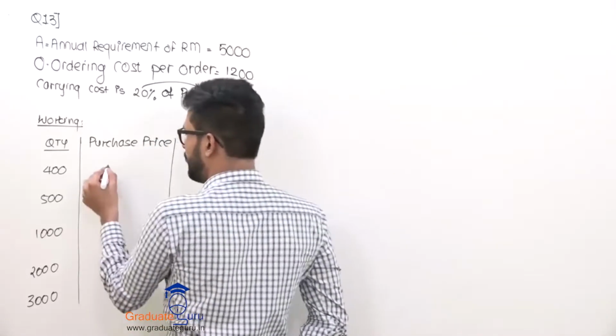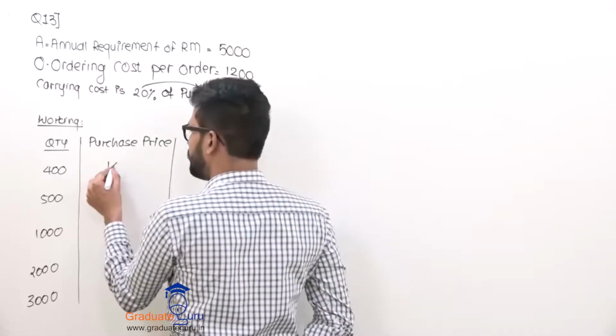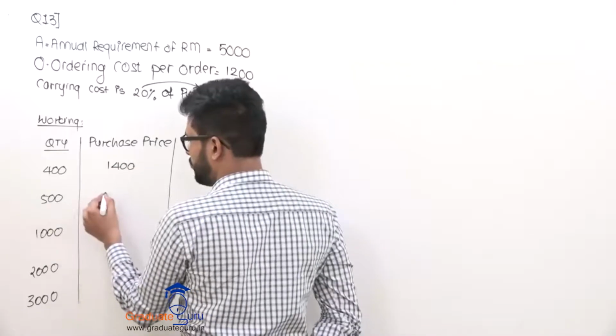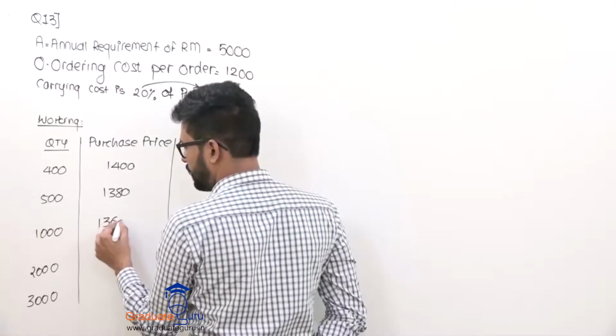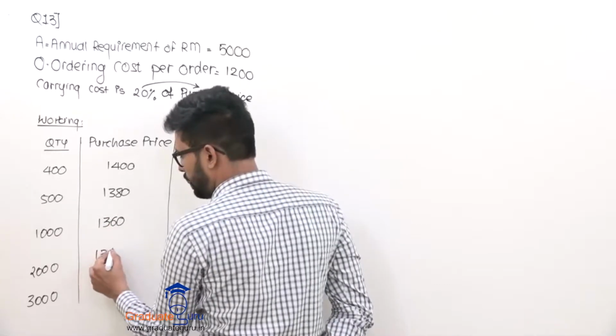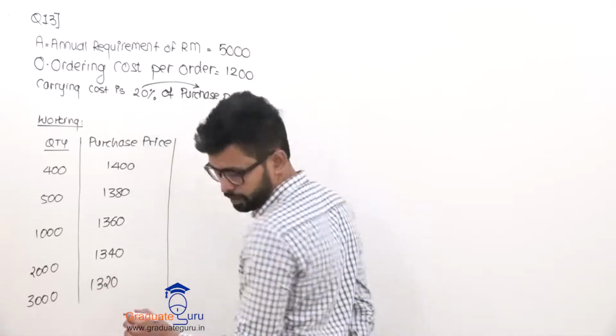If you order 400, your price will be 1400. But if you order this, your price will be 1380, then 1360, 1340, 1320 if I'm not wrong.